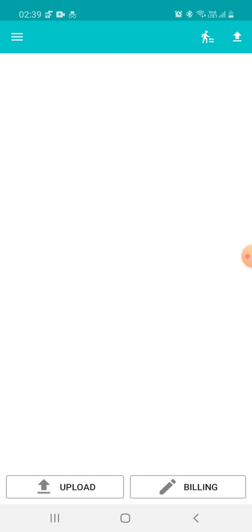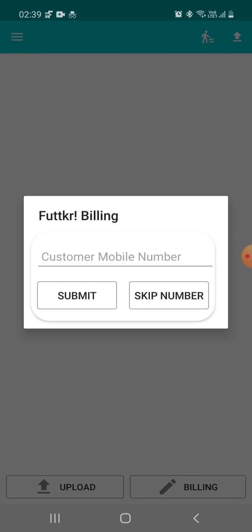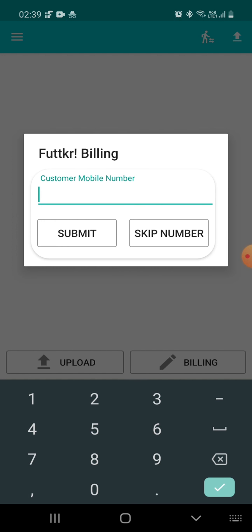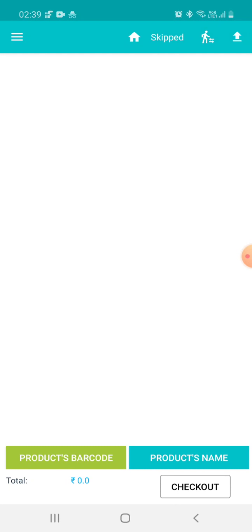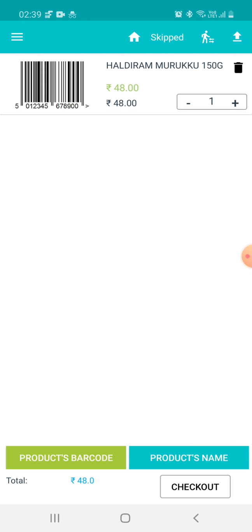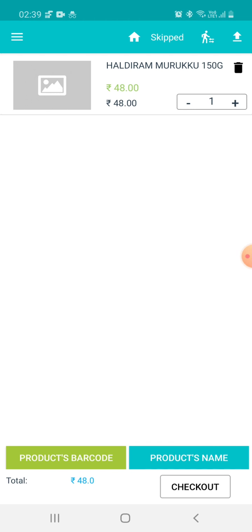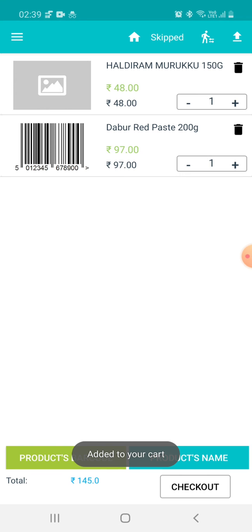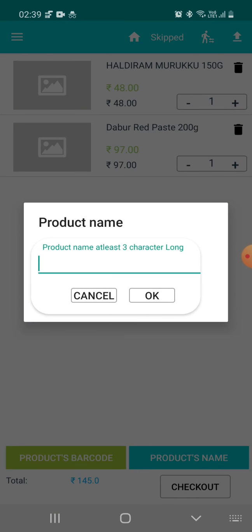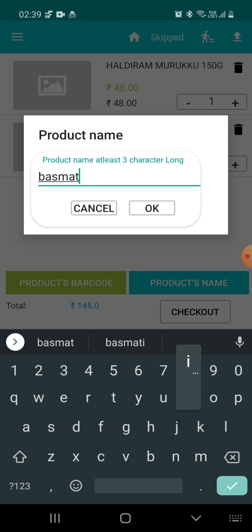There's also an option to do the billing. We'll click on billing. We can skip the number, or we can write the customer's number as well. Let's skip the number for the time being. Here also we can scan the barcode of the product. Once we have scanned the barcode, the item is added to the cart. We can scan as many products as we require. Also, we can add a product which does not have any barcode on it.